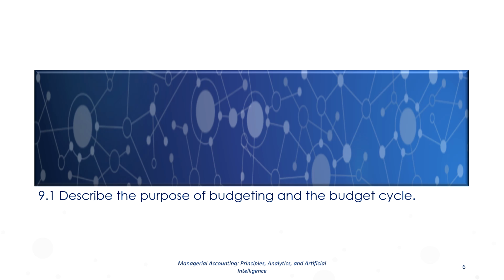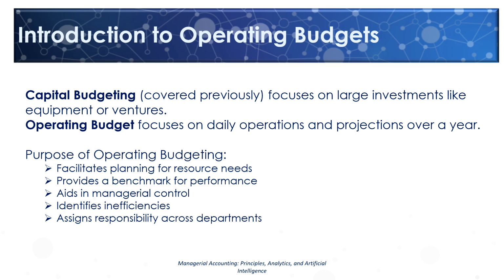Now let's go into Section 9.1 and describe the purpose of budgeting and the budget cycle. Capital budgeting, covered previously, focuses on large investments like equipment or business ventures. An operating budget is a financial plan that outlines expected revenues and expenses over a defined period.